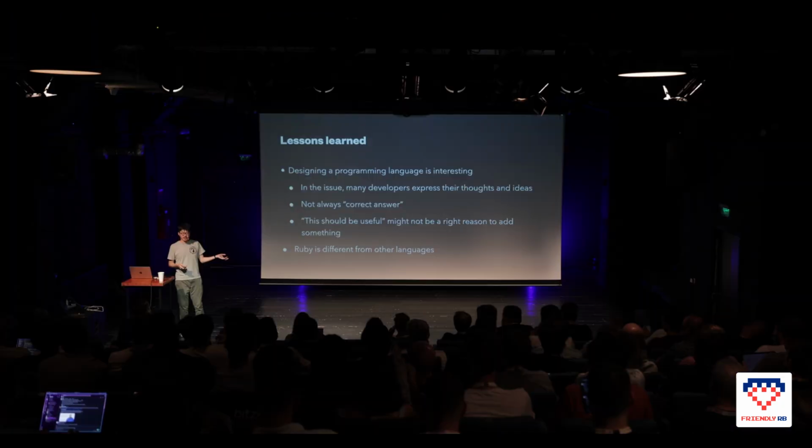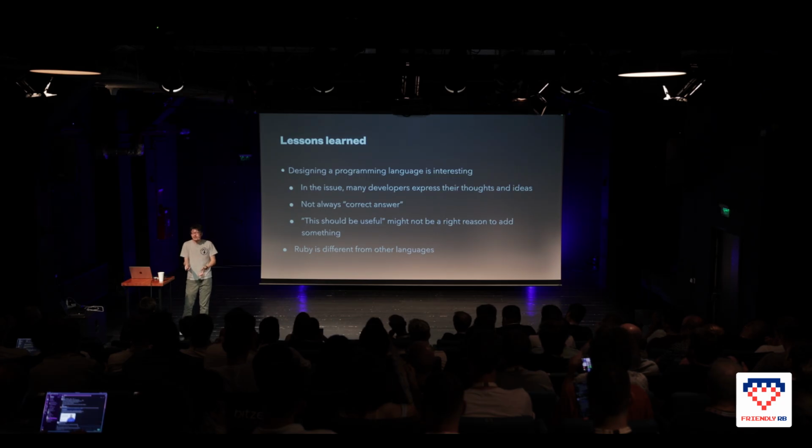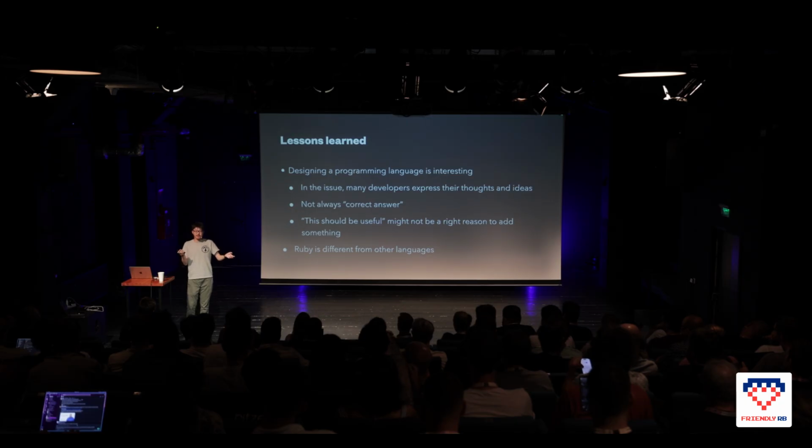And no one had a correct answer, so Matz decided what to do. And an interesting and useful thought about this is that 'this should be useful' might not be the reason to add something. When we think it's useful and then add all of them, maybe Ruby isn't as good as now, maybe. And Ruby is different from other languages.